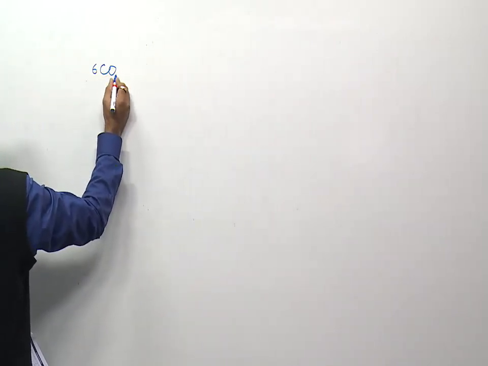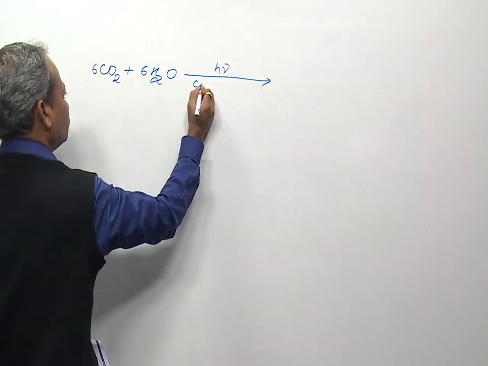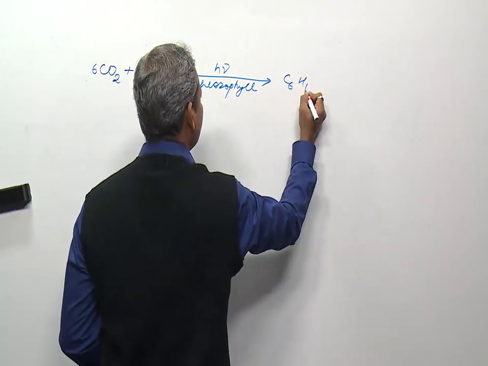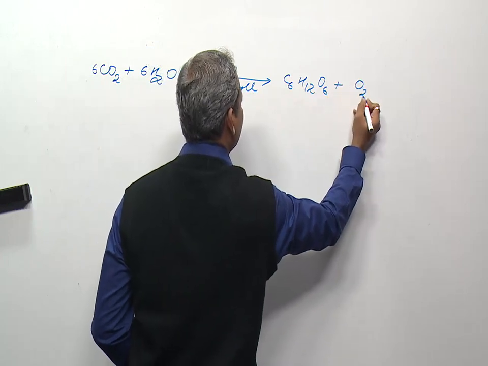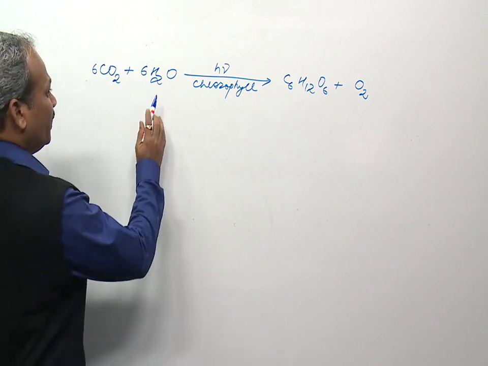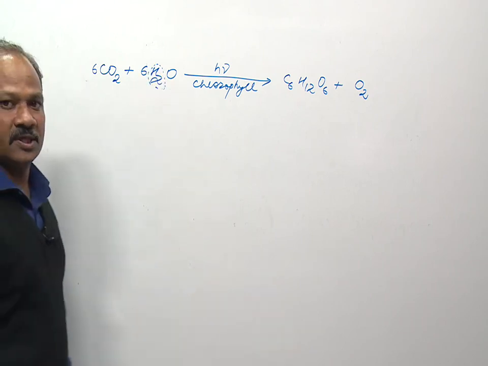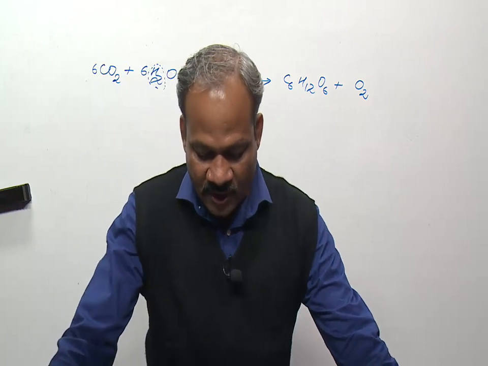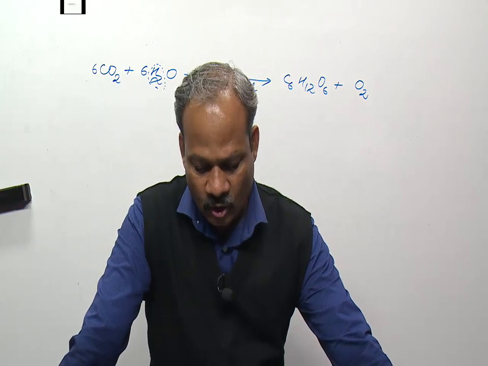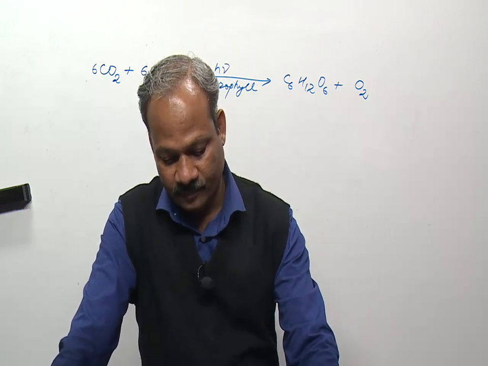So the reaction is 6CO2 plus 6H2O in presence of light and chlorophyll, we get C6H12O6 plus O2. So here we can say these hydrogen atoms are removed from water. So removal of hydrogen is oxidation. So water is oxidized to oxygen during photosynthesis. For question number 21, option 2 is the answer as the false statement for water. So it's an easy question.